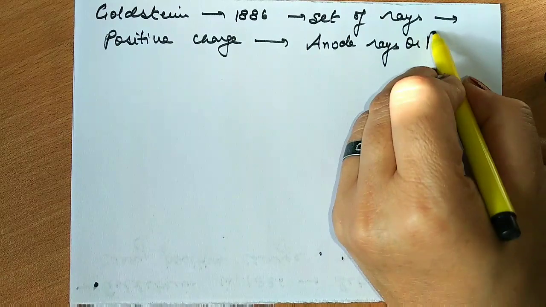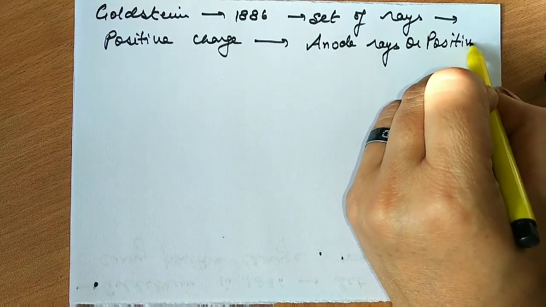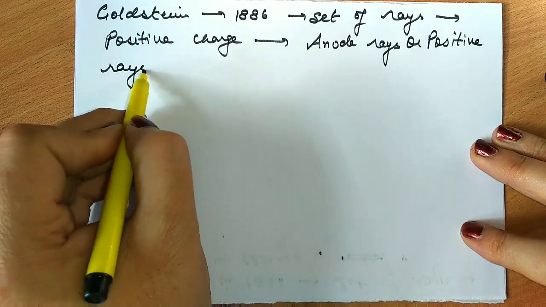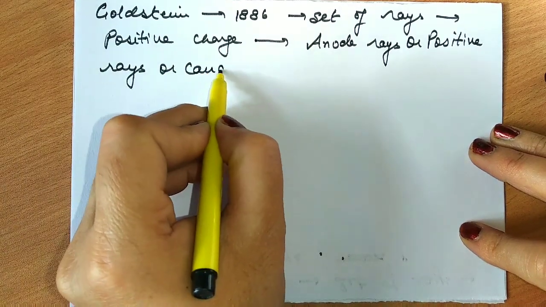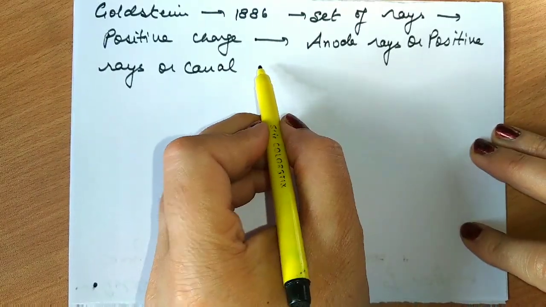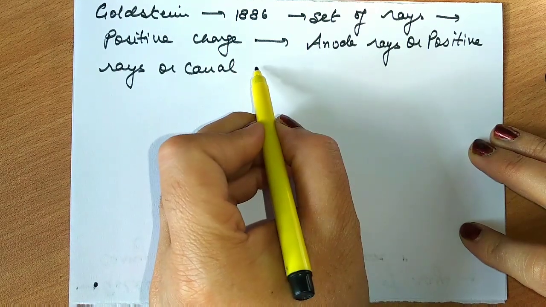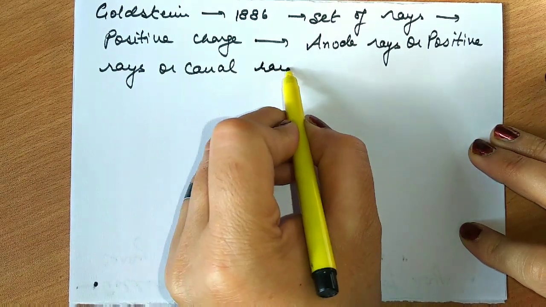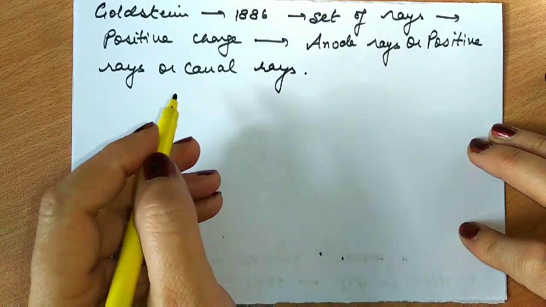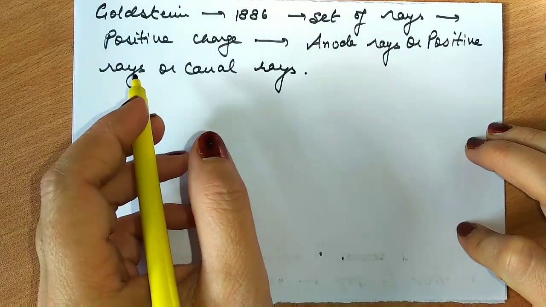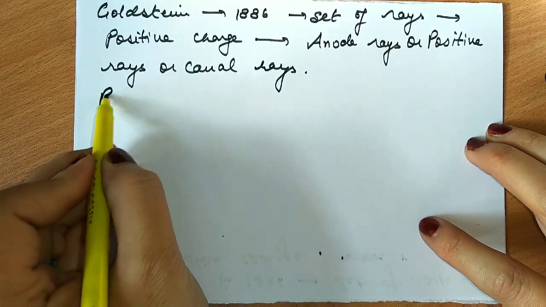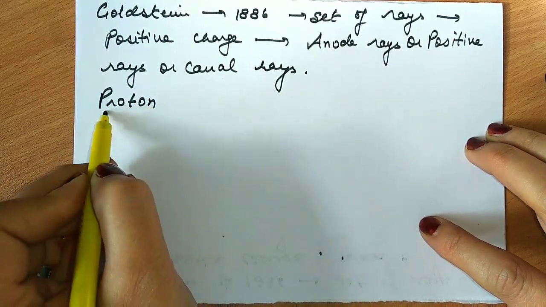They are also known as positive rays and sometimes canal rays, because they were allowed to pass through the canals of the perforated cathode. That means they pass through small sieves of the cathode. He called these particles protons.